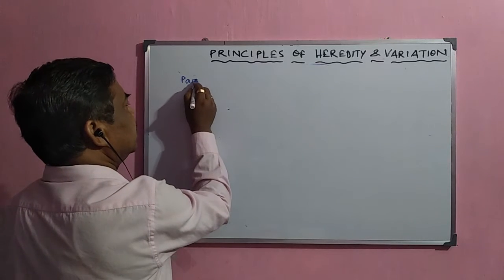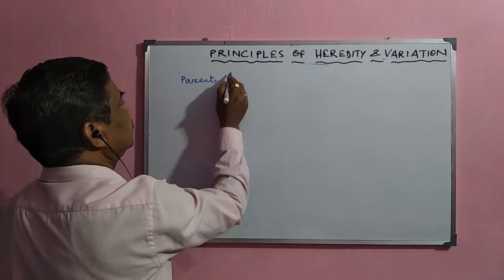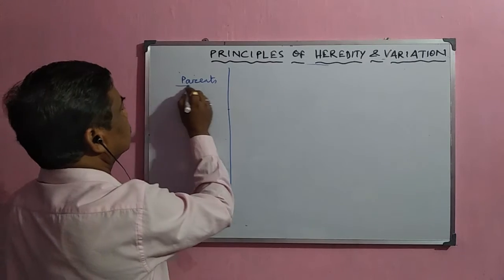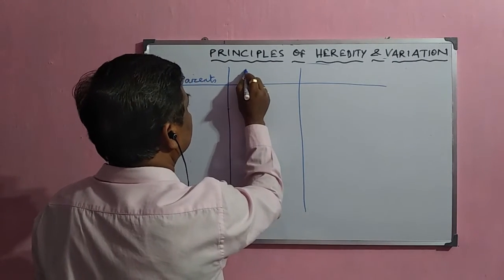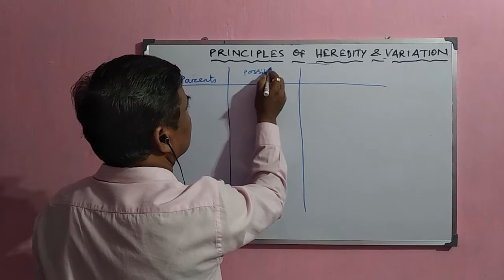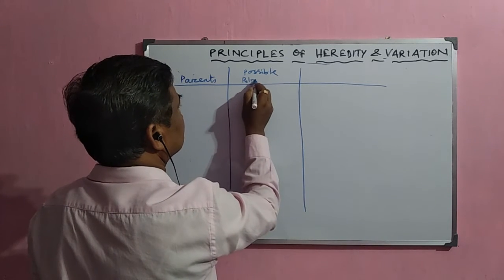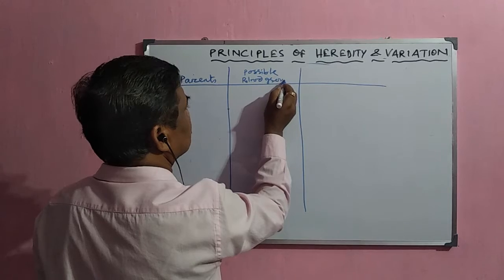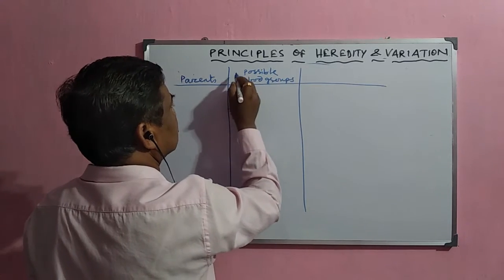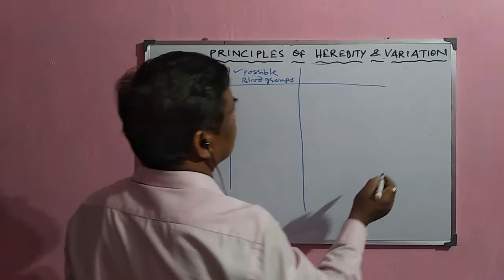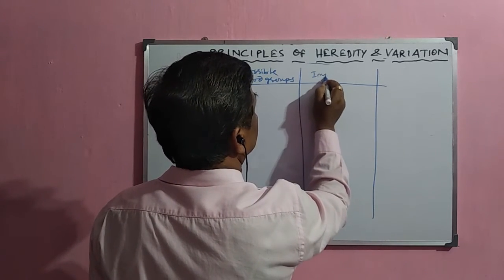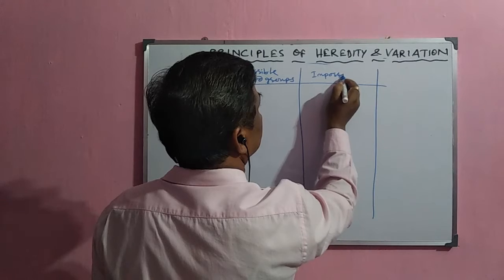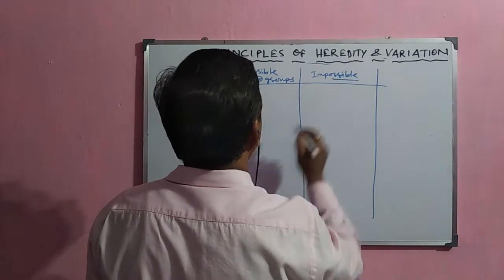Suppose the parents are given, now what are the possible blood groups in the offspring, and which blood groups are normally not possible in the offspring?